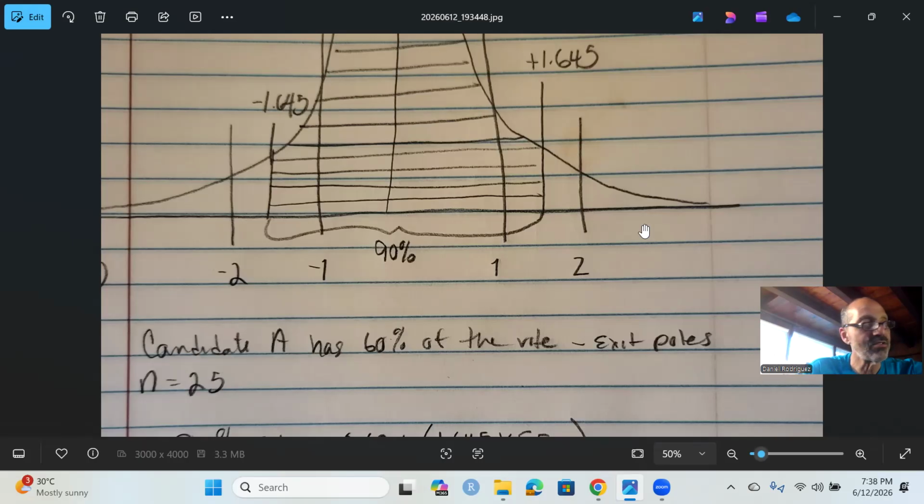When you hear that on the news, you think, oh, wow, my candidate has 60% of the vote. Most people treat that as truth, an absolute fact. But we don't know that. Hopefully, you now know, based on the idea of the sampling distribution, this could be a real value or it could be an accidental finding. Who knows? Maybe the reporter spoke to a bunch of people that came in a group together and voted for a specific candidate. So we have no idea if this is the real voting result.